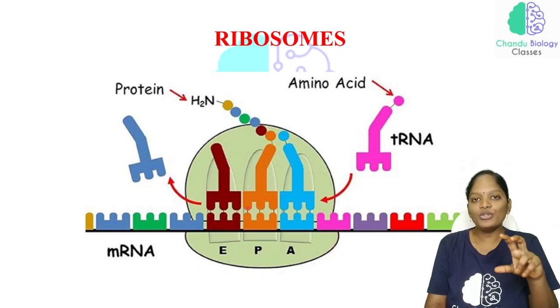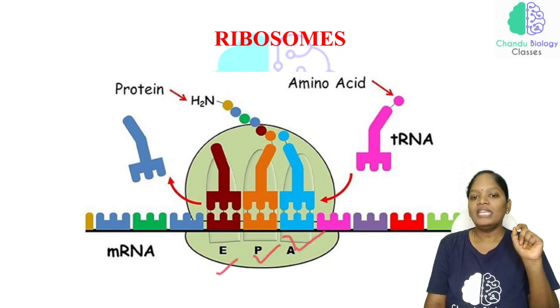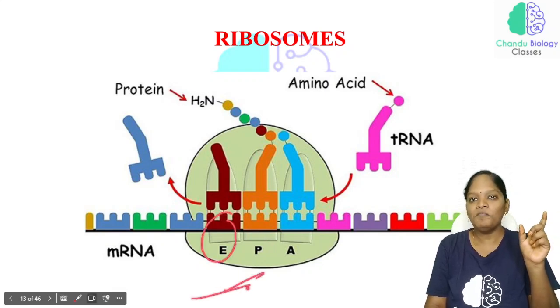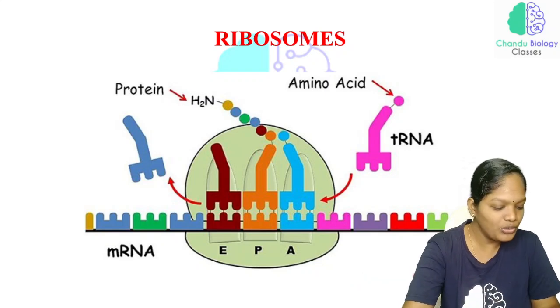In the ribosome, each ribosome has 3 tRNA sites: the A site, P site, and E site. At the A site, the charged tRNA binds, and at the P site, the growing polypeptide chain is held. The uncharged tRNA exit site is called the E site. So this is very, very important. This is the crucial function of the ribosome.